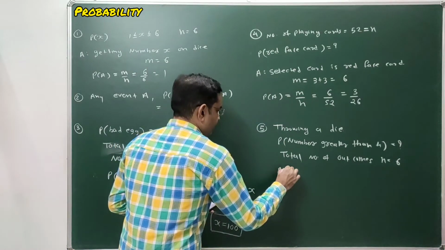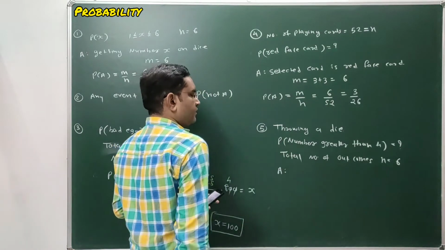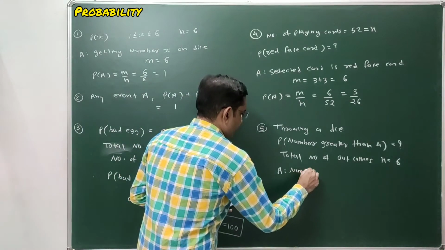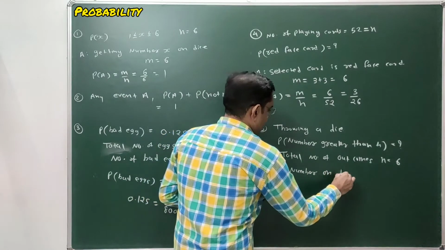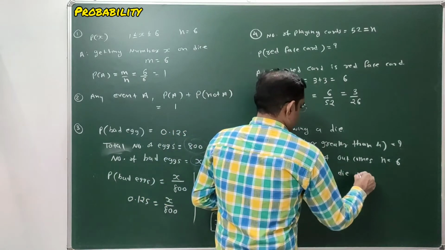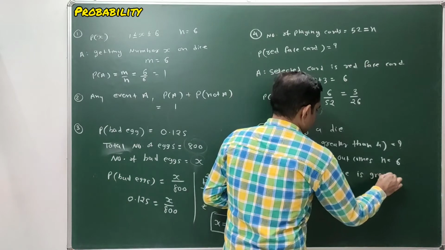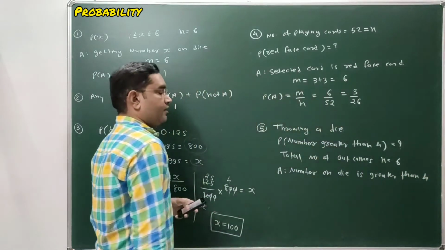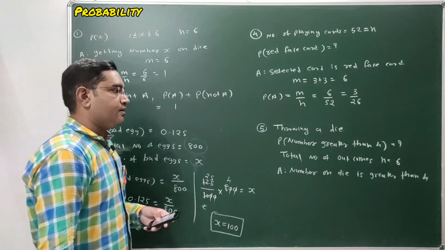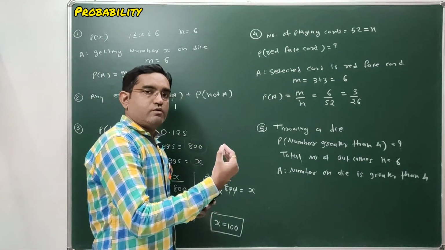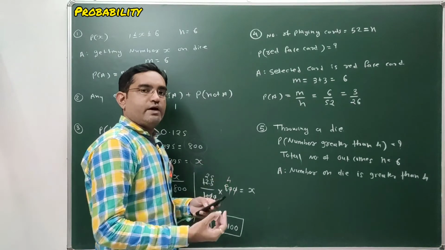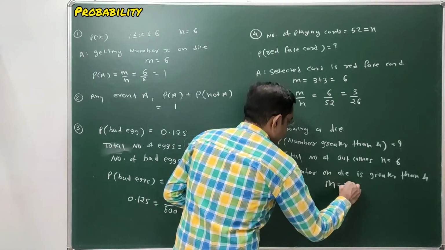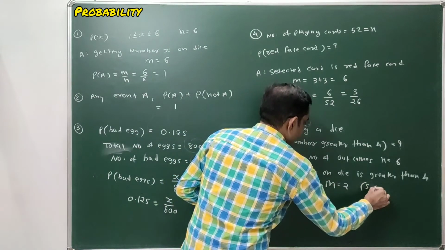Now defining our event A, that is getting a number greater than 4. The number on the die is greater than 4. That is our favorable outcome. How many outcomes are there in which the number is greater than 4? We can get 5 and 6. We are not getting number 7 on a die. So there are 2 favorable outcomes, the numbers 5 and 6.